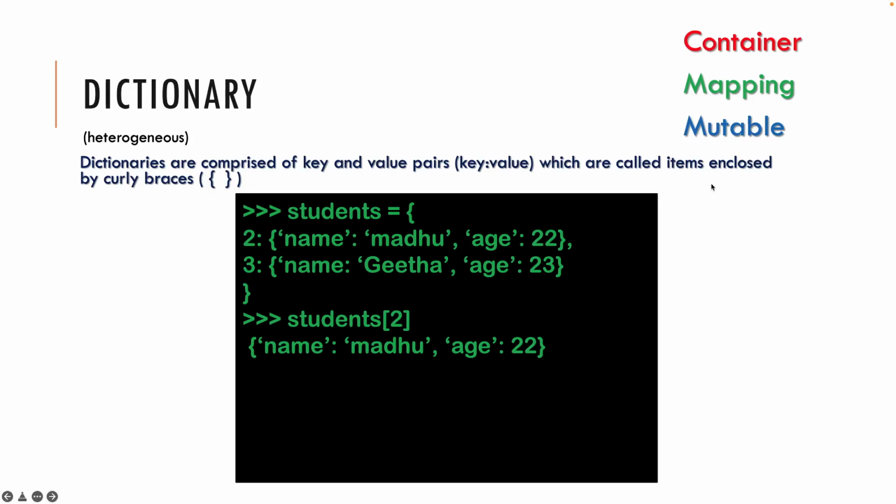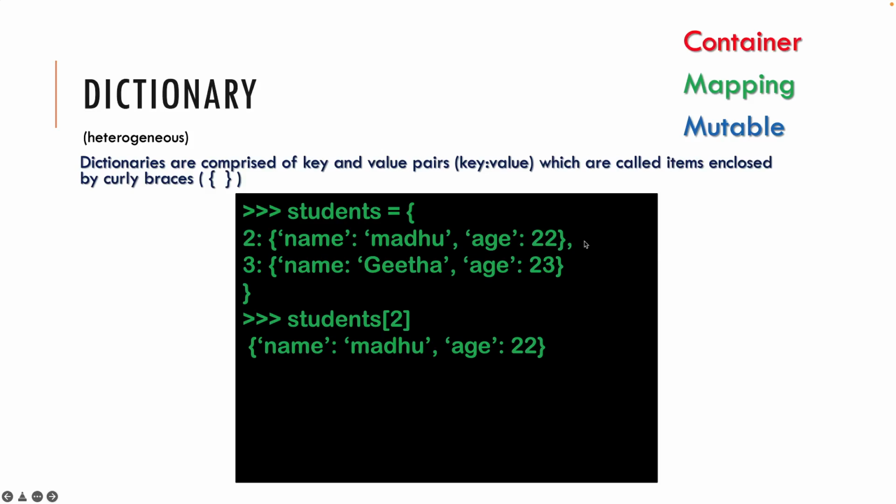Yeah, which is a dictionary. You can put another container inside a container. This is a nested type. We use a key here. You see curly braces we defined, and the key is two, and the value is another dictionary. And inside this dictionary, name is the key and Madhu is the value, and age is the key and 22 is the value. And this whole thing is one item.